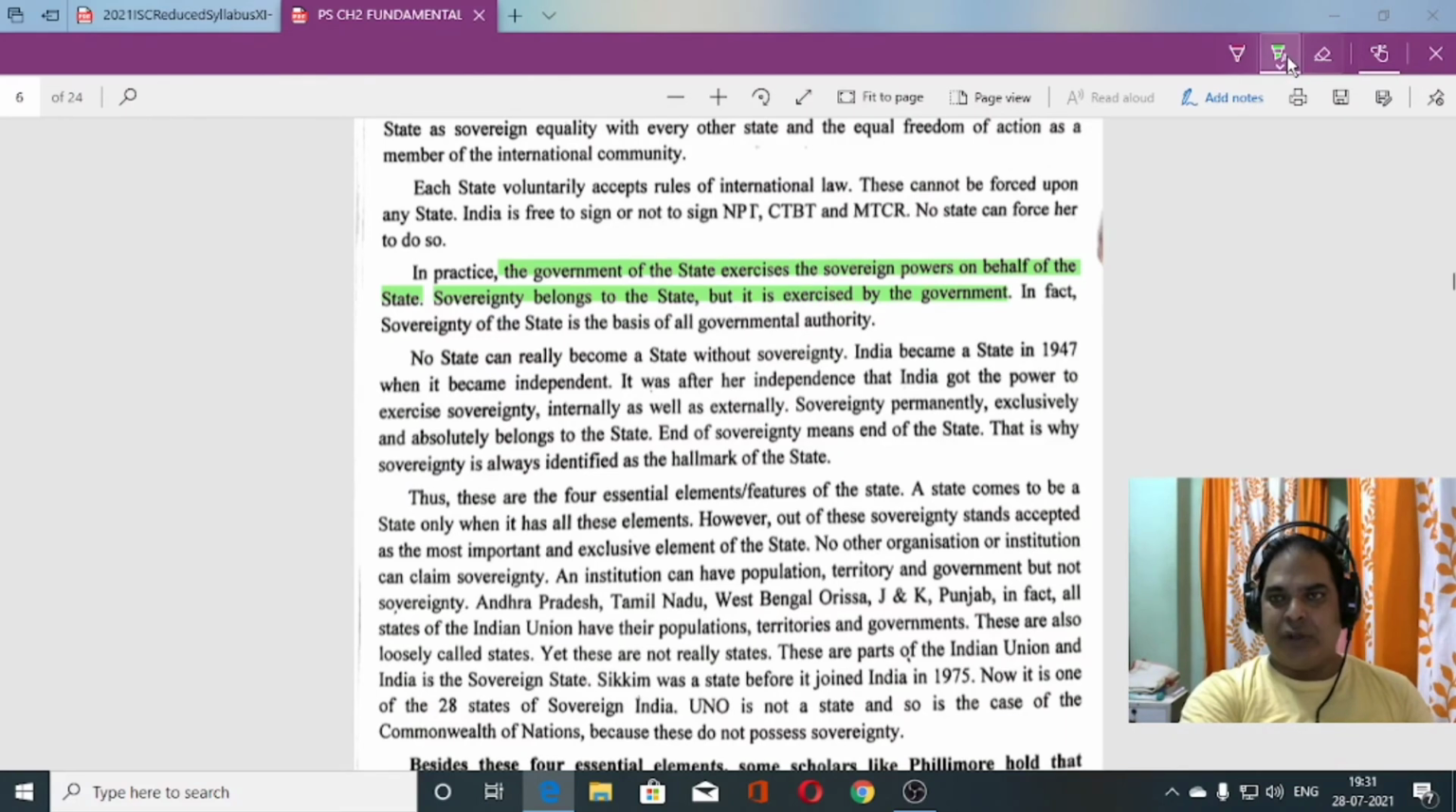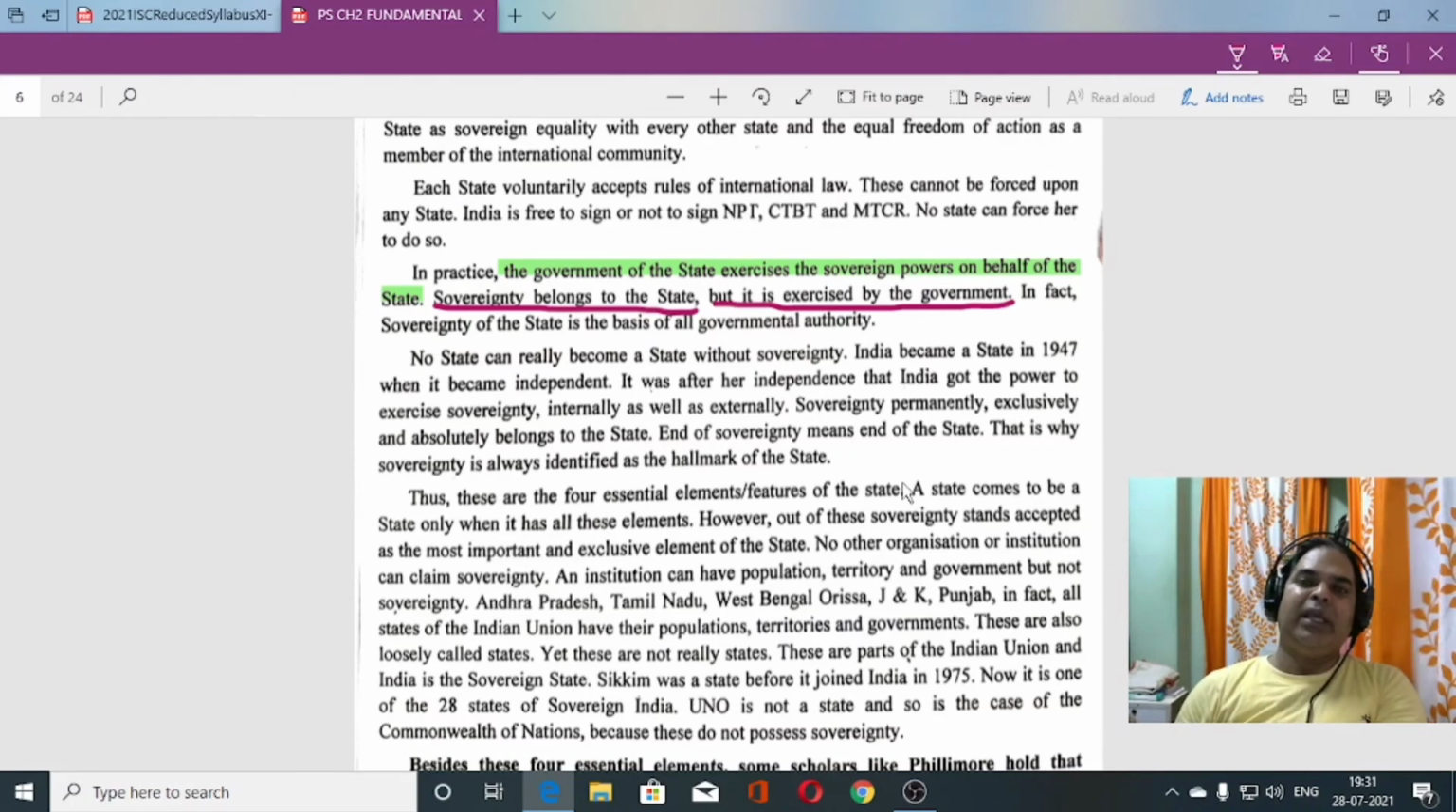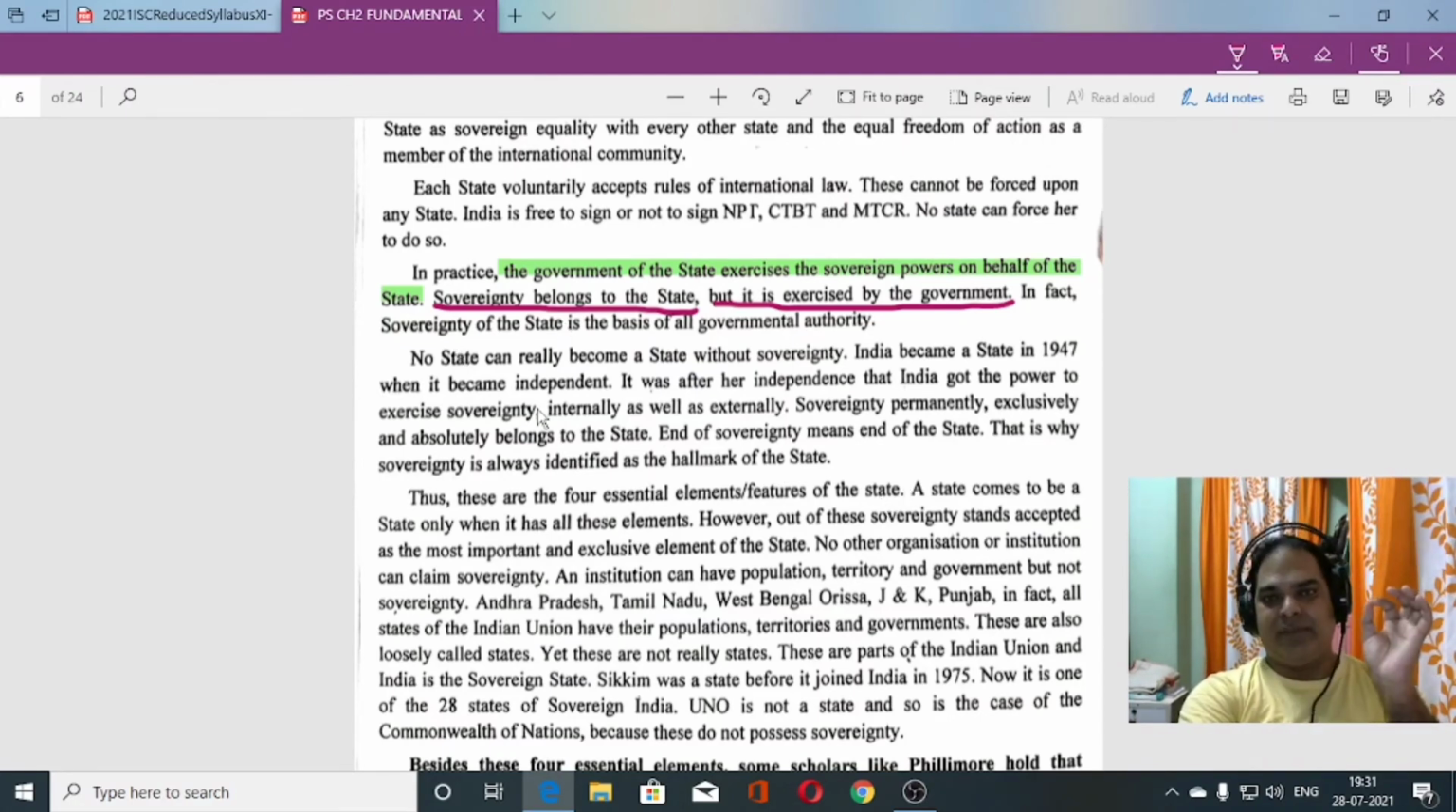So you can see once again, let me highlight it clearly. Sovereignty belongs to the state. Okay, let me underline it better. Sovereignty belongs to the state, but it is exercised by the government. That means sovereignty is exercised by the government on behalf of the state. Okay, so no state can really become a state without sovereignty.